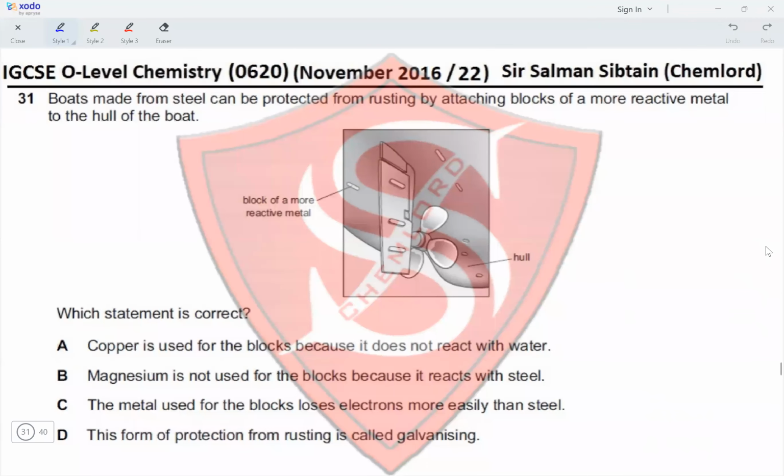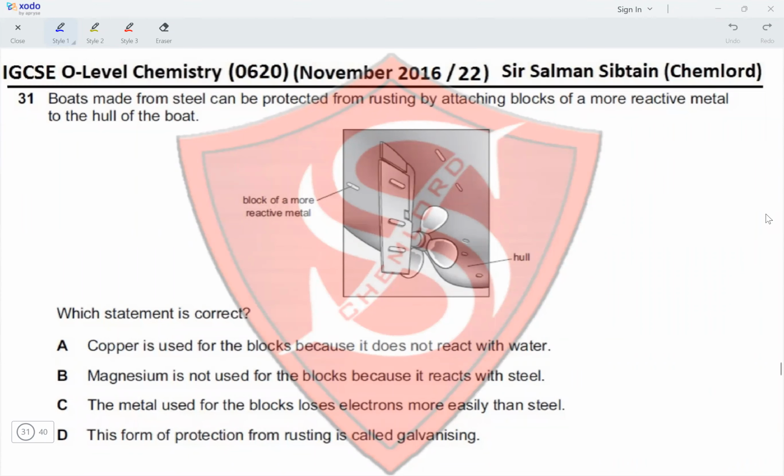Hi guys, this is IGCSE O-Level Chemistry, paper 22, November 2016, question 31. Boards made from steel can be protected from rusting by attaching blocks of a more reactive metal to the hull of the board. The hull of the board is basically its bottom.